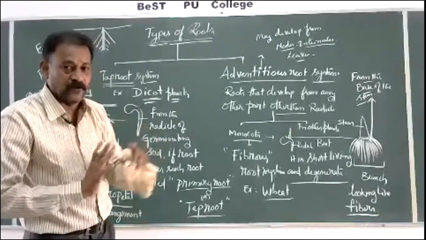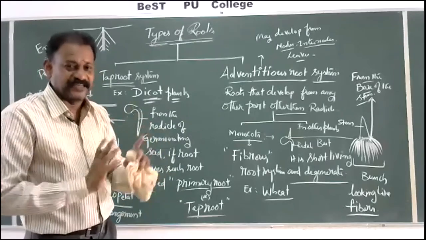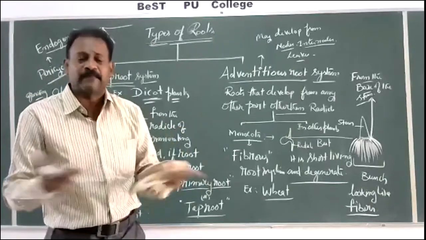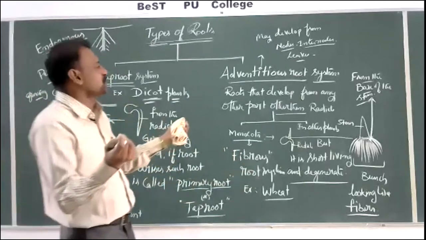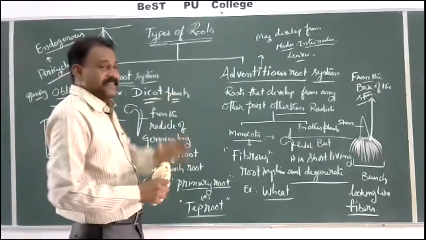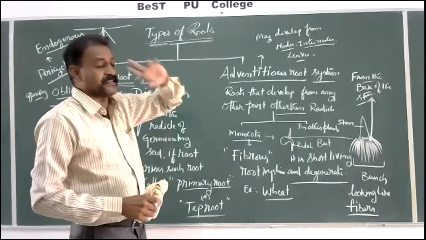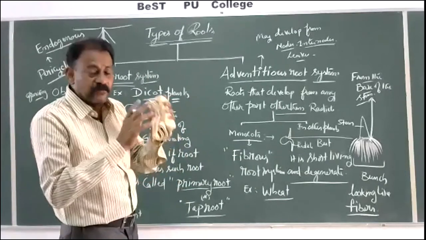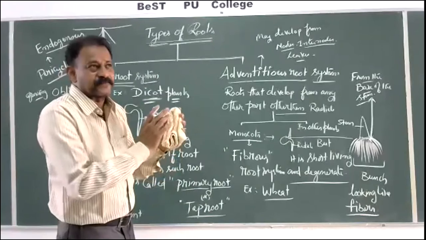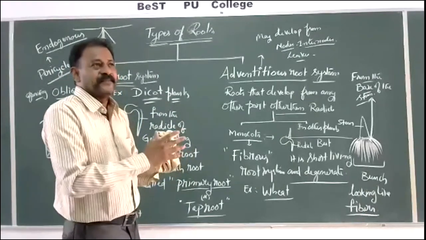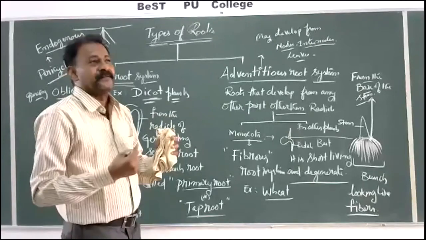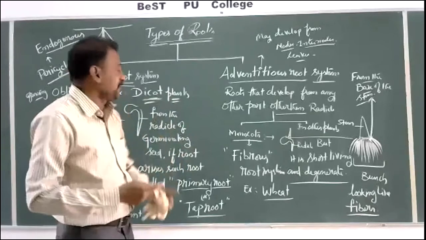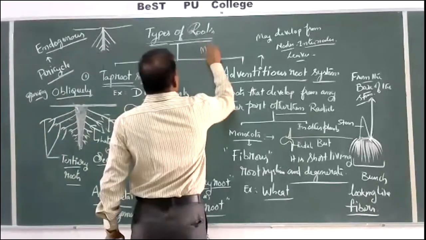So unless you have an idea about the topic or subject, my dear students, it is not difficult. If you know the topic, automatically, a small simple answer you can understand and write. Generally in the textbook, I remember page number 66, they have mentioned taproot. After taproot they have given in monocots, from the base of the stem, certain roots will be arising. These roots are called fibrous roots. Again, in the second sentence, they have given plants like Monstera.